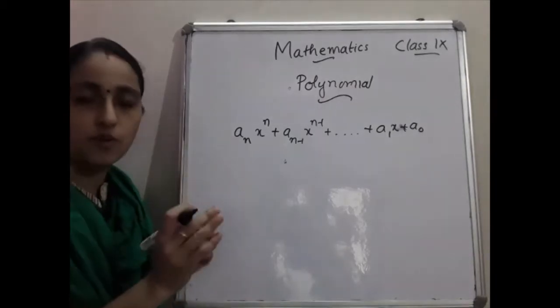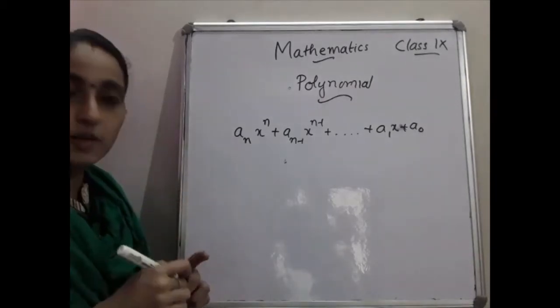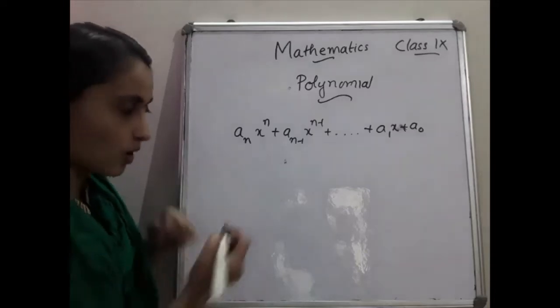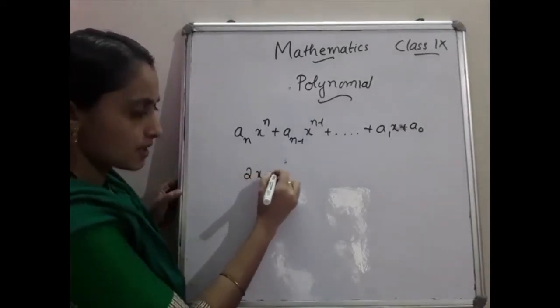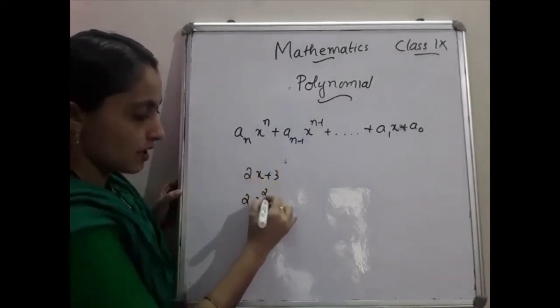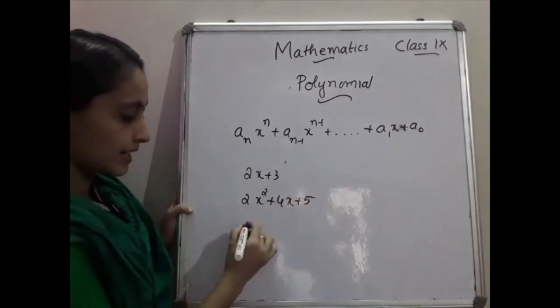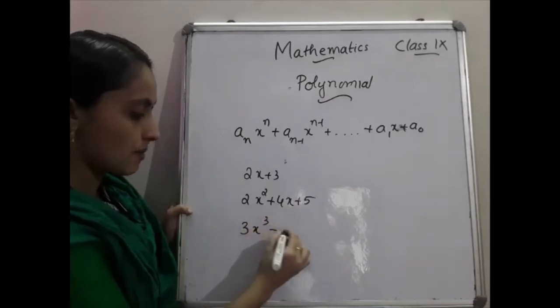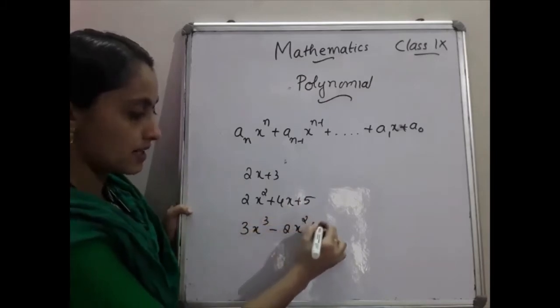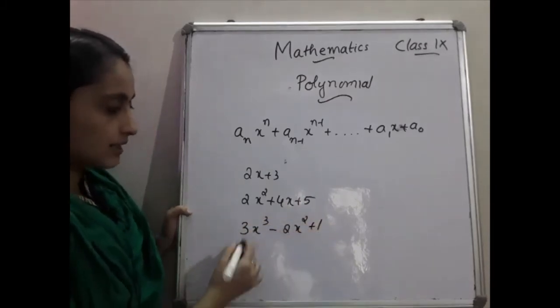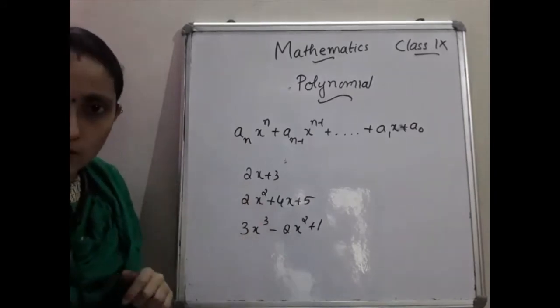No need to learn the polynomial by heart, but you have to know what you mean by polynomial. Can you say some examples of a polynomial? 2x plus 3, then 2x square plus 4x plus 5. Okay, then 3x cube minus 2x square plus 1. Okay, and these are all examples of polynomials.